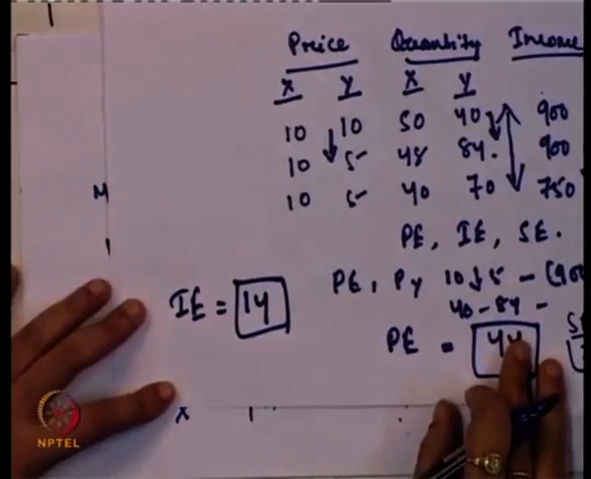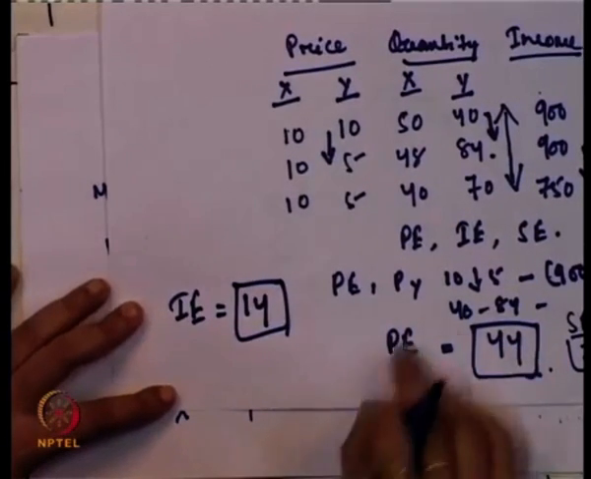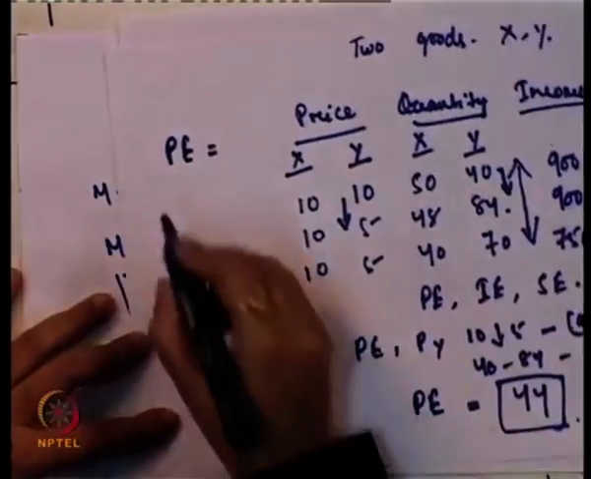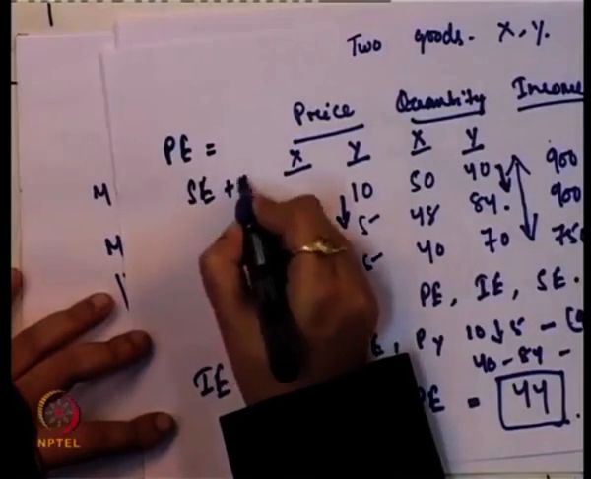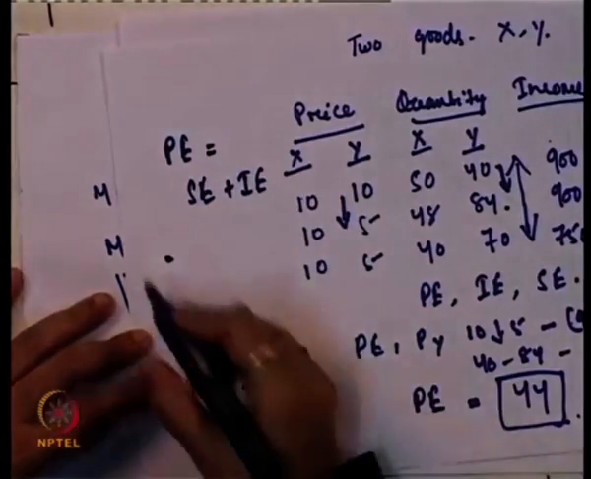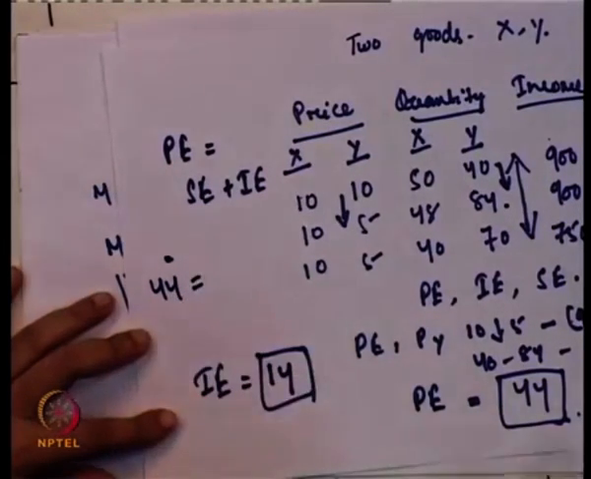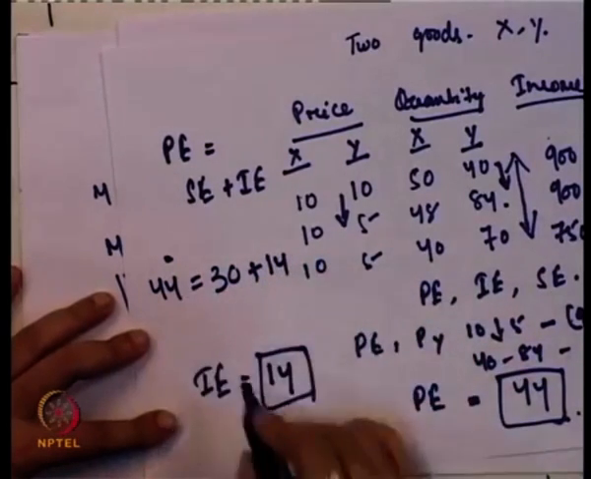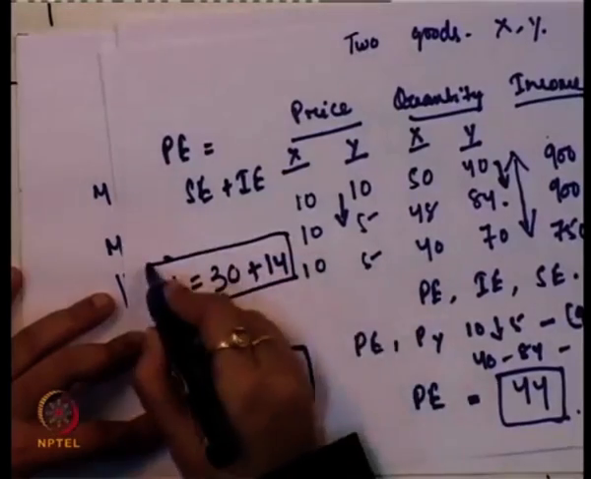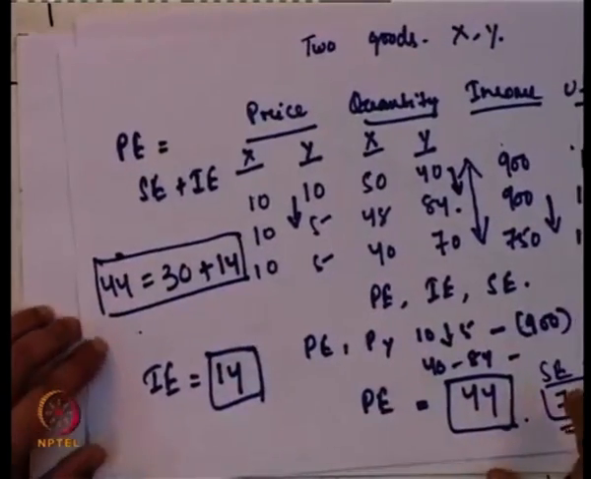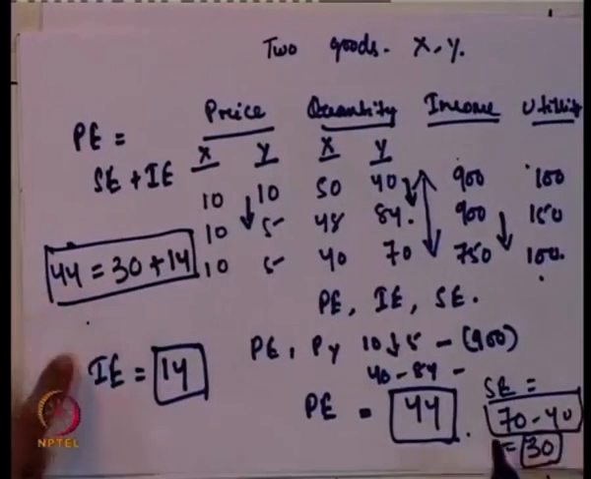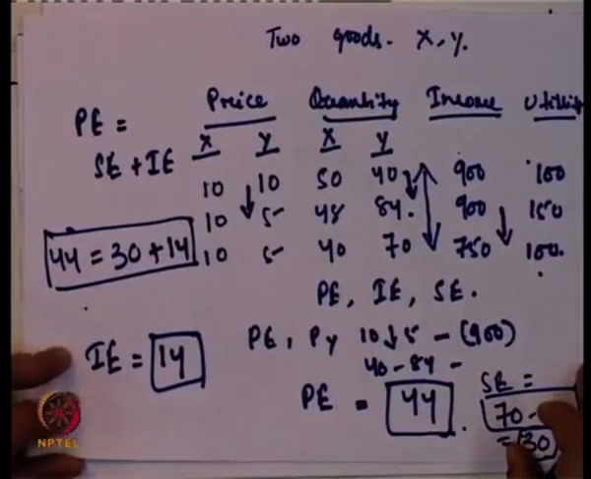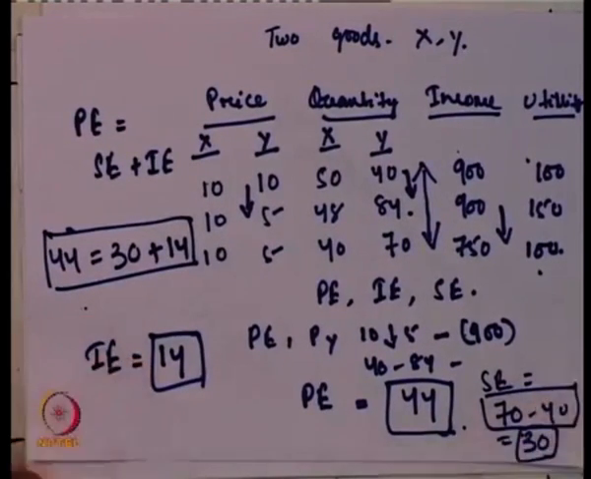Now we will check whether the price effect is equal to the substitution effect plus the income effect. In this case the price effect is 44, which is equal to 30, the substitution effect, plus 14, the income effect. That gives the equality: the summation of the substitution effect and income effect is equal to the price effect. And here the nature of the good is normal, because the income effect is positive.